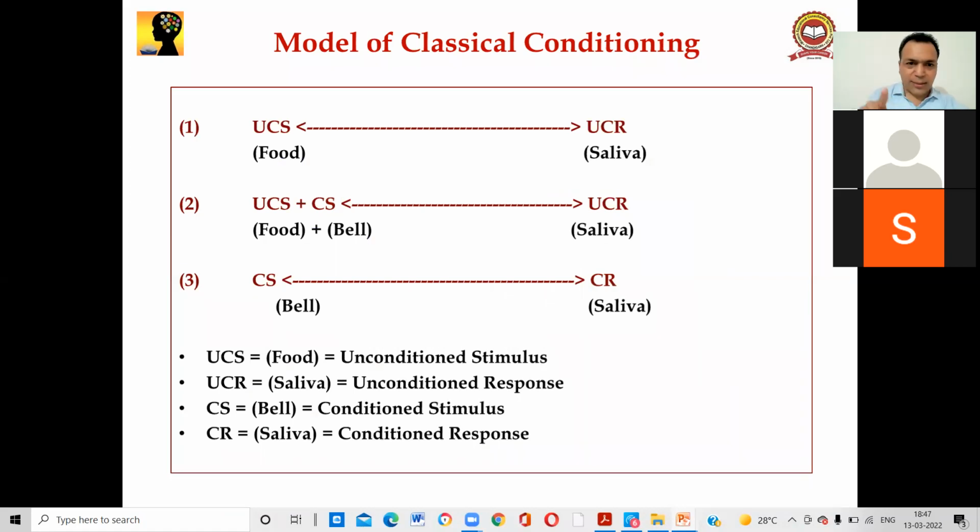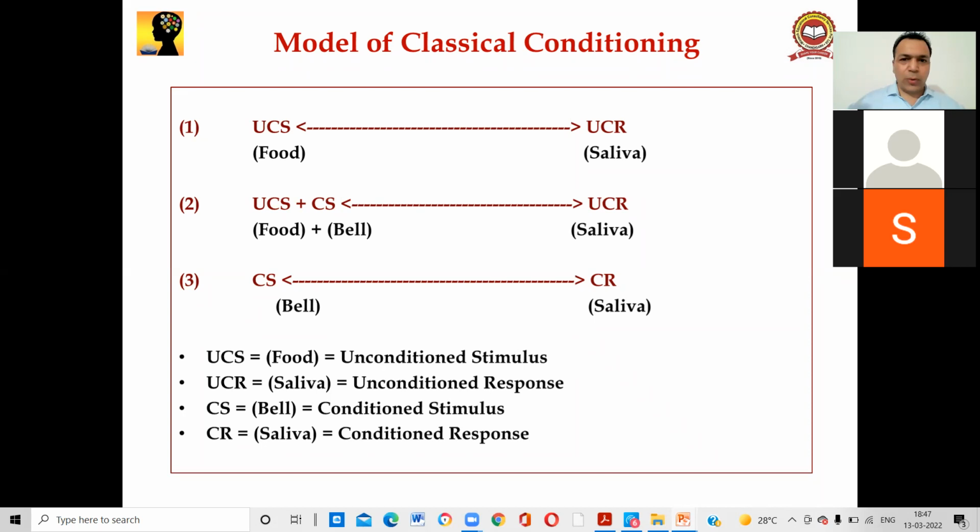First of all, we understand UCS, UCR, CS, CR. See the model. First you understand the names. What is the meaning of UCS? It is written below the third point. UCS means unconditioned stimulus, food. First you learn, then I will give the explanation. UCR means unconditioned response, saliva. CS is the bell, the conditioned stimulus. CR is saliva, the conditioned response. Now you have come to know what a UCS and a UCR are.